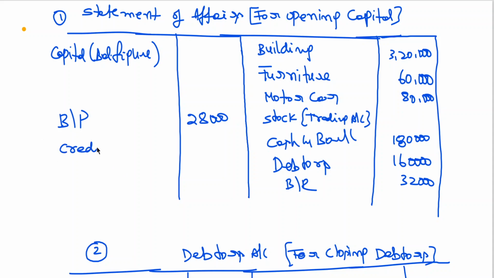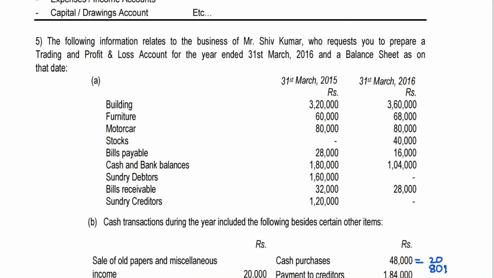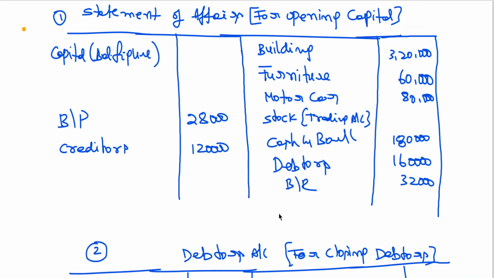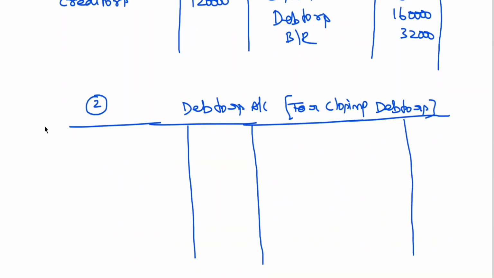Plus 1 lakh. Back to debtors. Balance carried down.